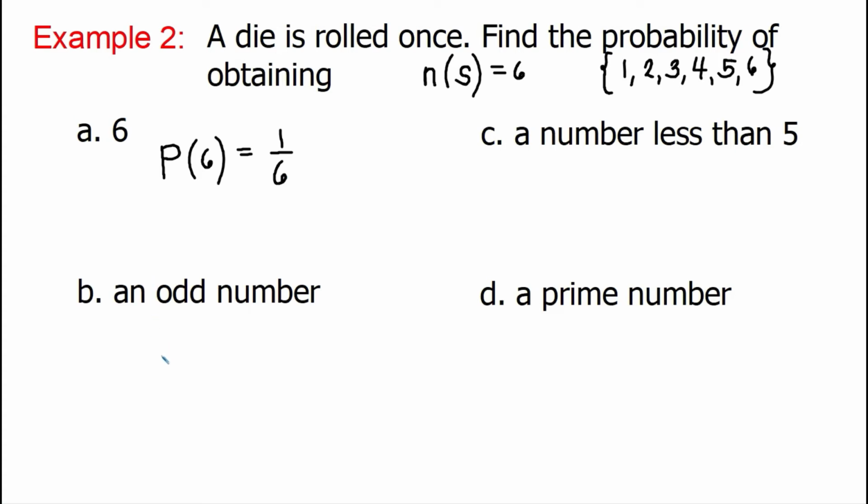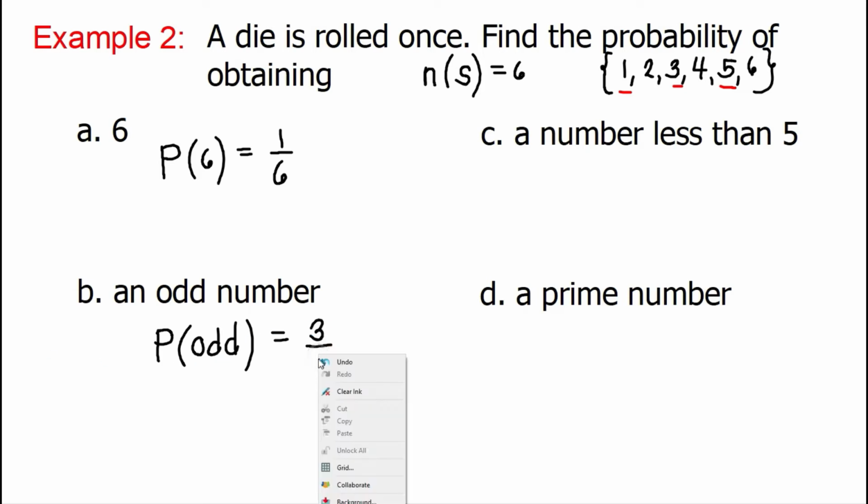Letter B. Find the probability of getting an odd number. So this time, we are asked to find the probability of getting an odd number. So how many odd numbers do we have in our sample space? The odd numbers here are 1, 3, and 5. So ilan po lahat in total ang ating odd numbers? Ang ating odd numbers dito ay 3 all over. Ilan po lahat ng outcome sa ating sample space? Well, of course, 6. So, our probability is 3 over 6.